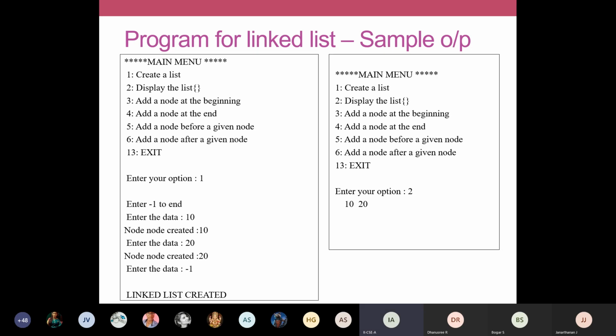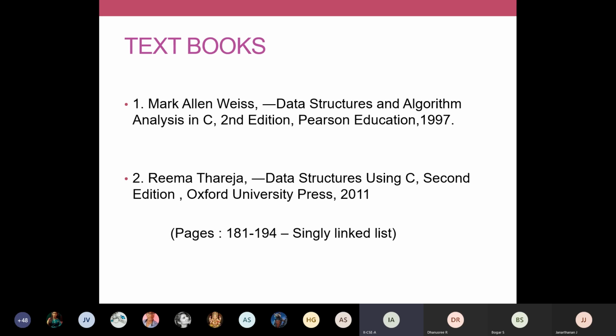This program is available in your second textbook, Rema Thareja, pages 181 to 194. They have included all the operations like insertion, deletion, insertion at a particular position, inserting after or before a particular node, or deleting before a particular node. More functions are specifically listed in these pages. You can go through pages 181 to 194, and I'll upload one program for insertion and display alone, that you can test later.